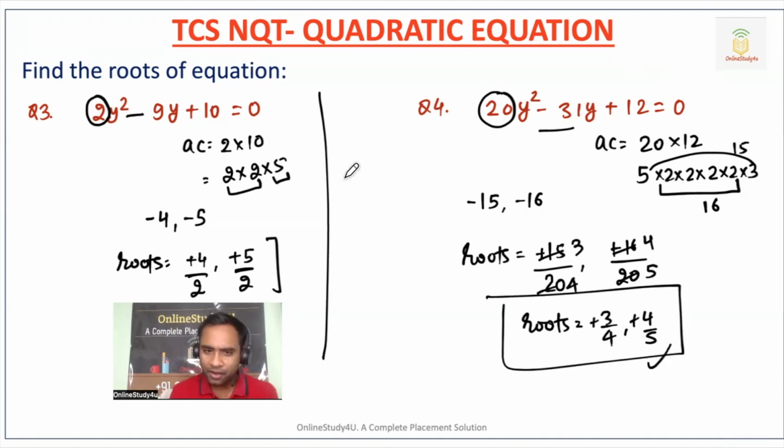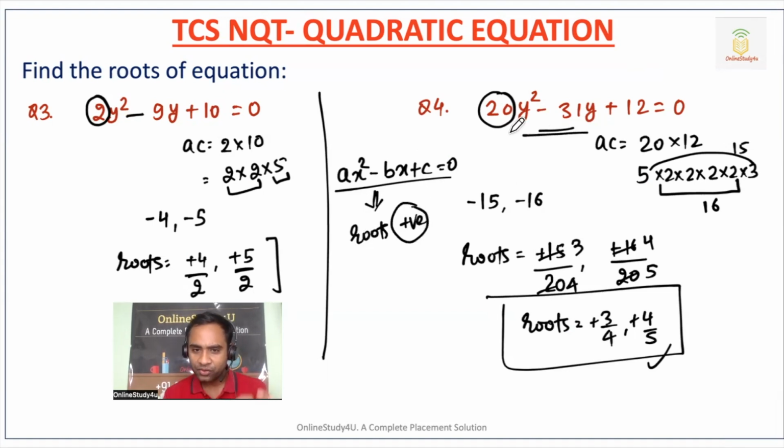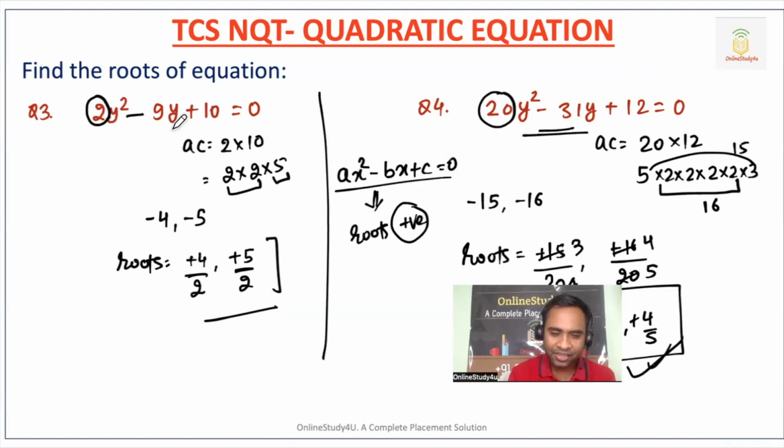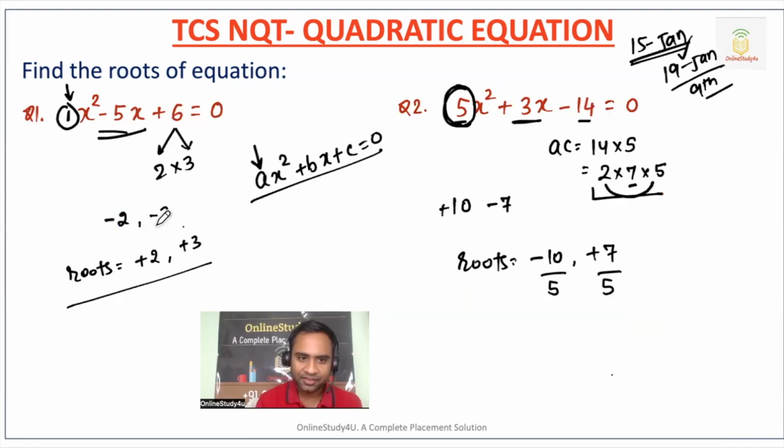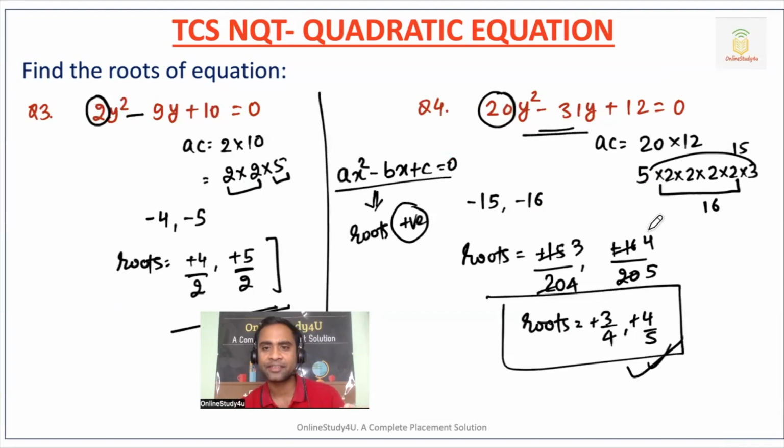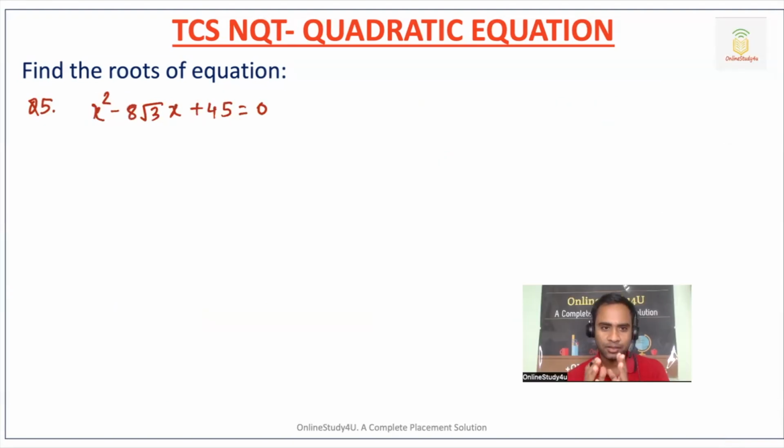Now friends, always remember, if we have a quadratic equation ax square minus bx plus c is equals to 0, then your roots will always be positive. Here you can see, ax square minus bx plus c, both the roots positive. And then here you see minus, both the roots will be positive. When it is positive negative, then there will be different conditions. But here also you can say, sir, both the roots will be positive, right?